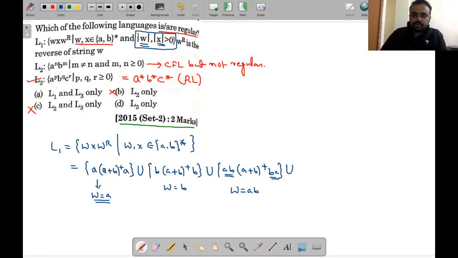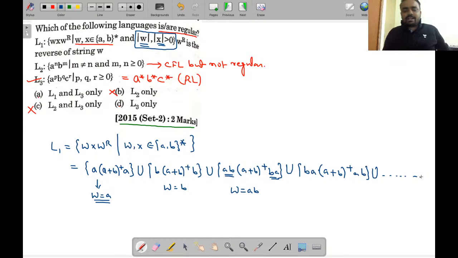Similarly, union, if you are considering W is equal to BA, then it will become (A plus B) whole plus, it will become A. Union. So इस तरह के इनफाइनाइट रेगुलर एक्सप्रेशंस का ये यूनियन क्रिएट हो रहा है.